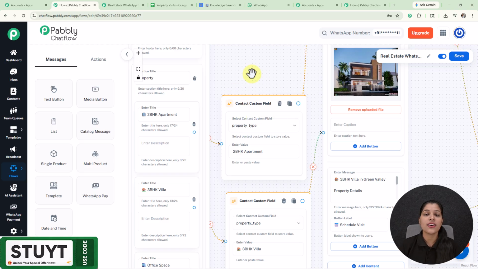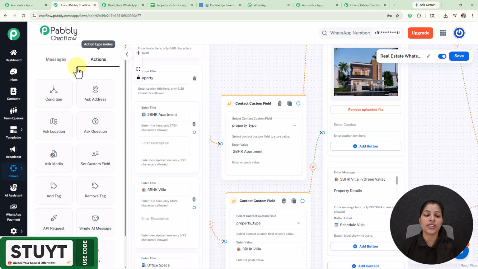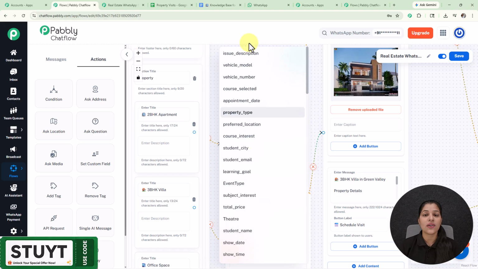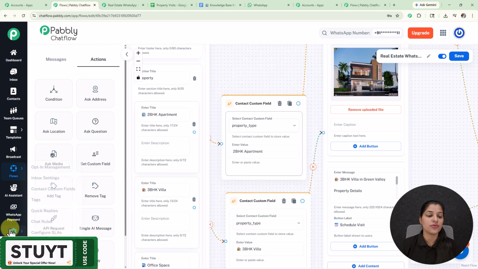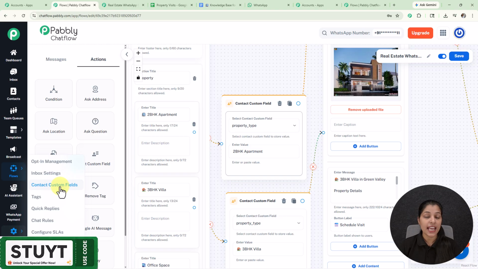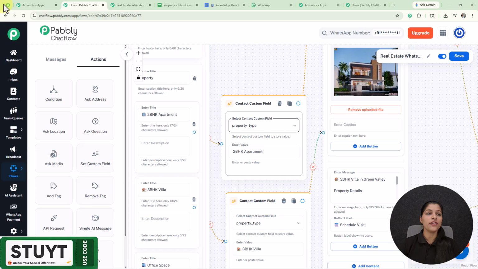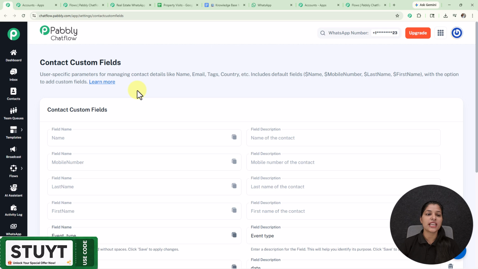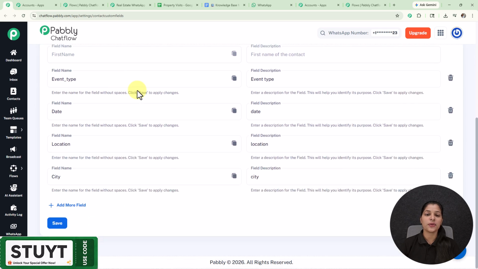And for adding the contact custom field, you just have to move over the actions, and here you will see this node, that is set custom field, which you have to select. And for creating all these contact custom fields, you just have to move over the settings, and here you will see this option of contact custom fields, which you have to select. And you will be landed on the contact custom fields page, which I have already opened, and here you can see the previously created contact custom fields by me.